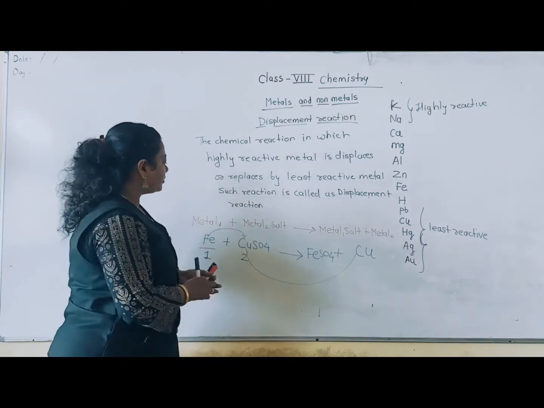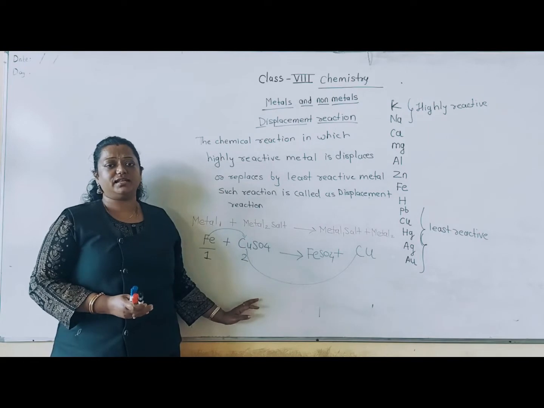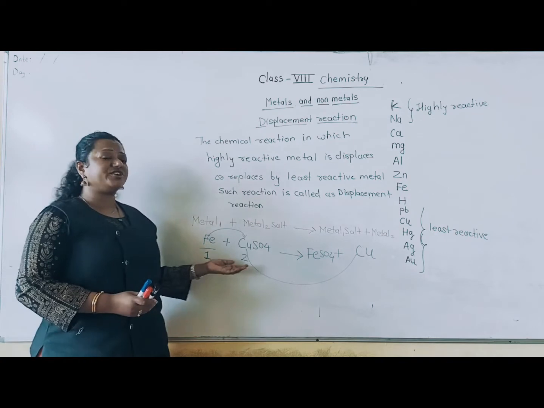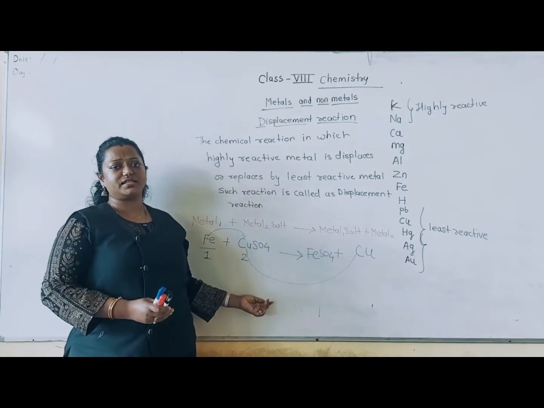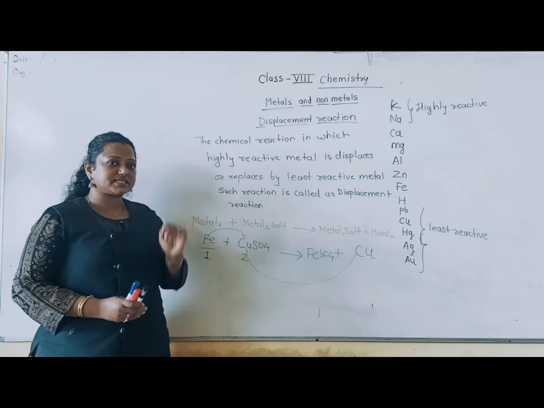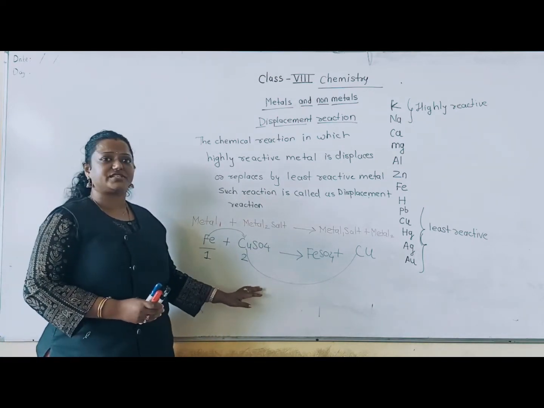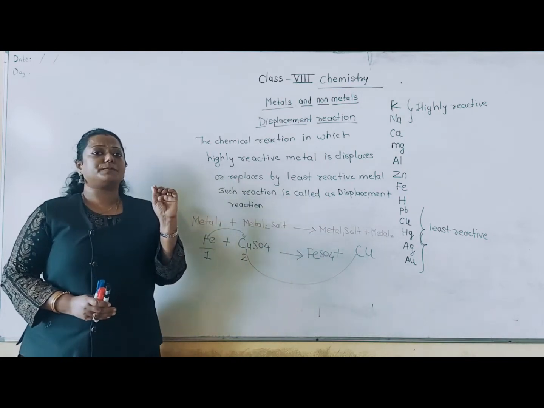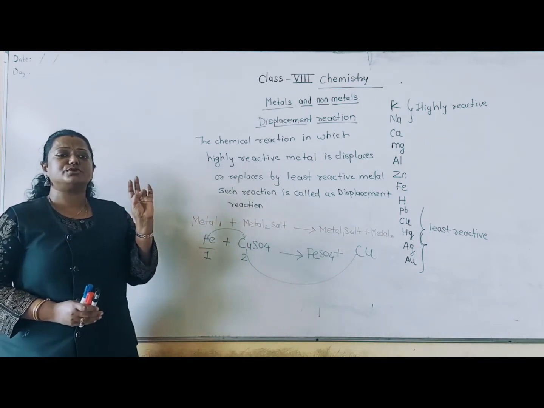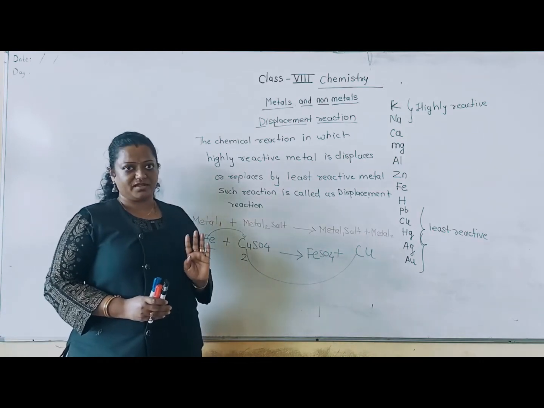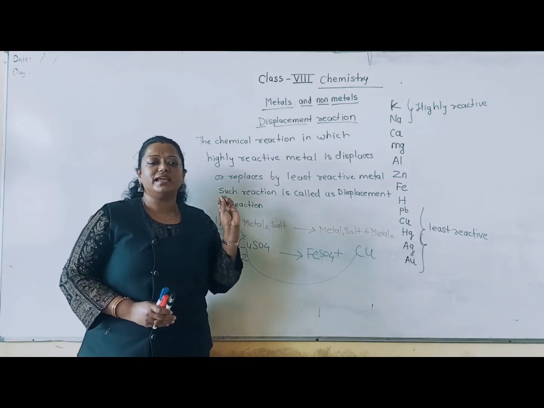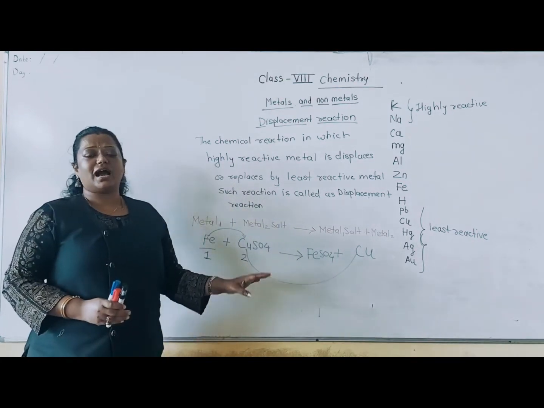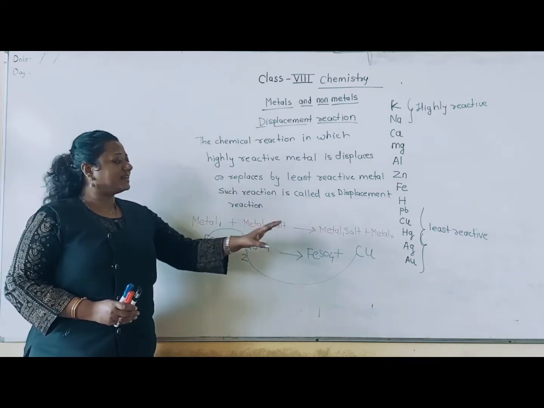And when we drop into that copper sulfate solution Fe, meaning an iron nail or anything made up of iron, then after some time, because of the displacement reaction, you can see the solution turns a little greenish in color. A faint greenish color appears in the solution and the iron nail gets deposited by the copper.